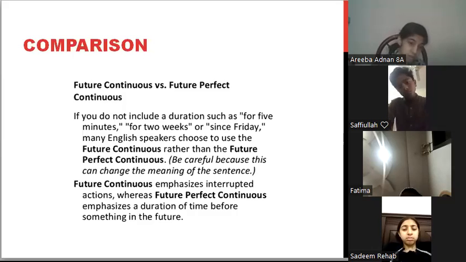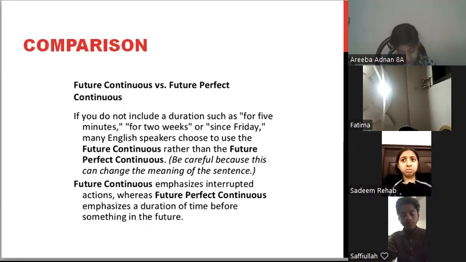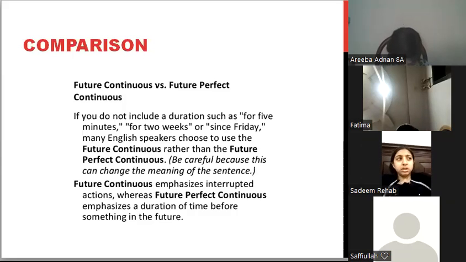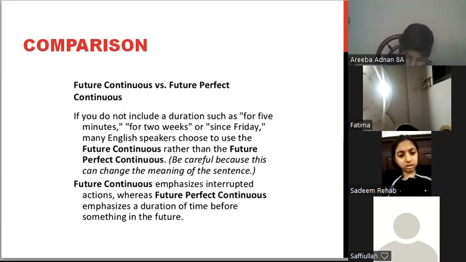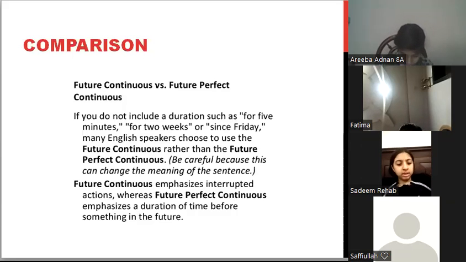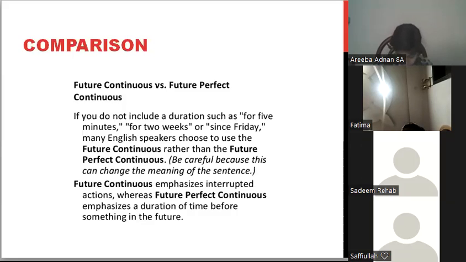फ्यूचर कंटिन्यूअस वर्सेस future perfect continuous tense. If you do not include a duration such as for 5 minutes, for 2 weeks, or since Friday, many English speakers choose to use the future continuous rather than the future perfect continuous. Now be careful because this can change the meaning of the sentence. Future continuous tense, now notice क्या difference बनता है.